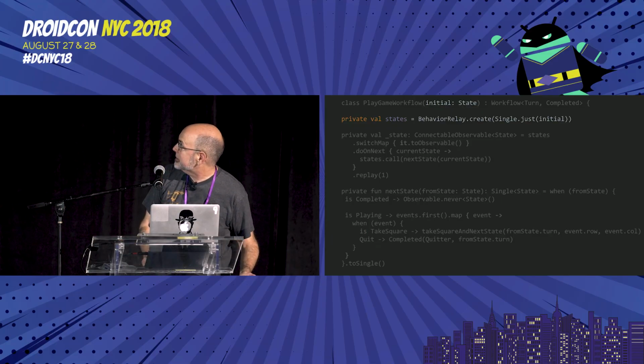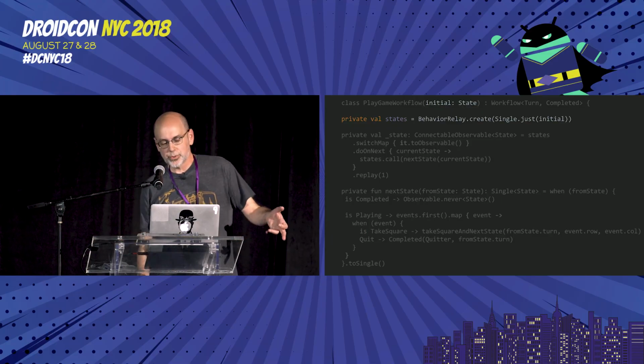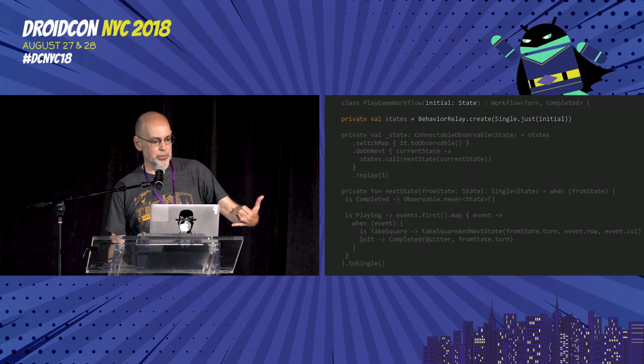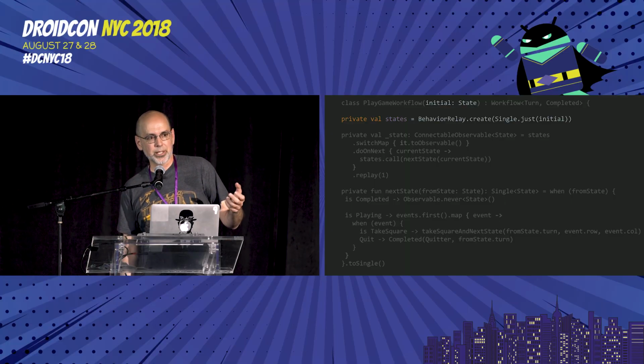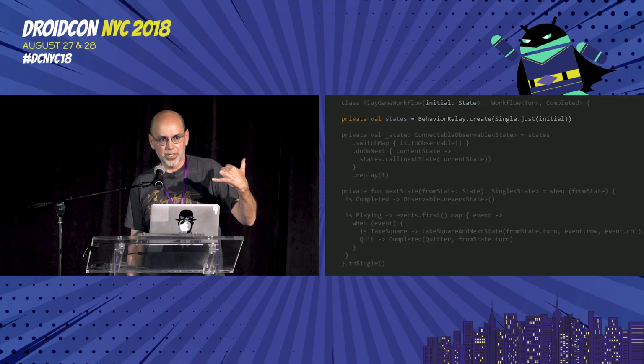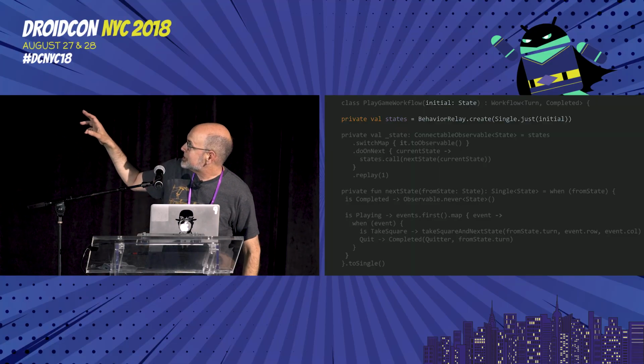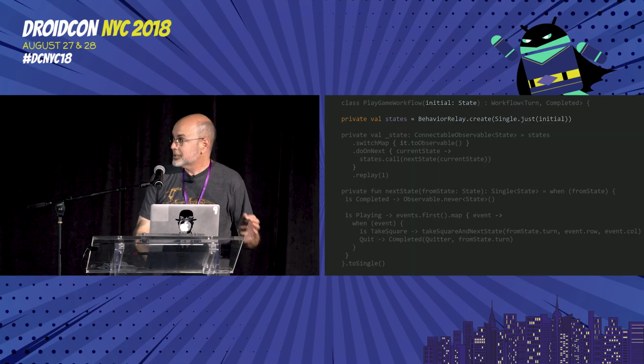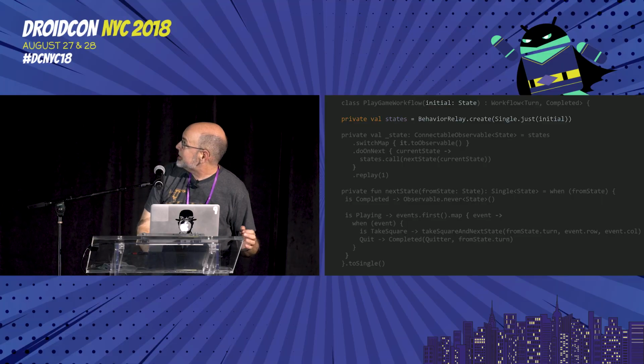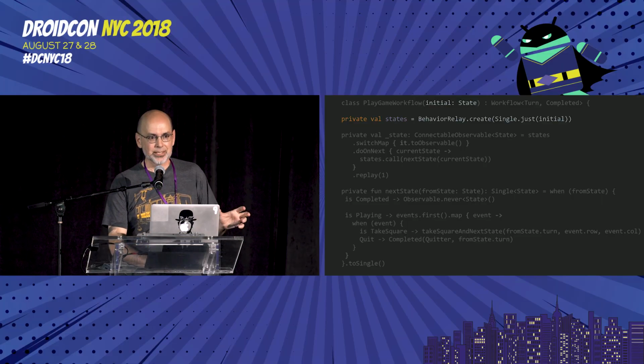Let's look at more machinery. So just like we had a publish relay for the events to come in through, we have a behavior relay, like a behavior subject that holds on to its last value, for modeling properties, that's holding onto our states. But if you look closely and carefully, it's not a behavior relay of state, it's a behavior relay of single of state.